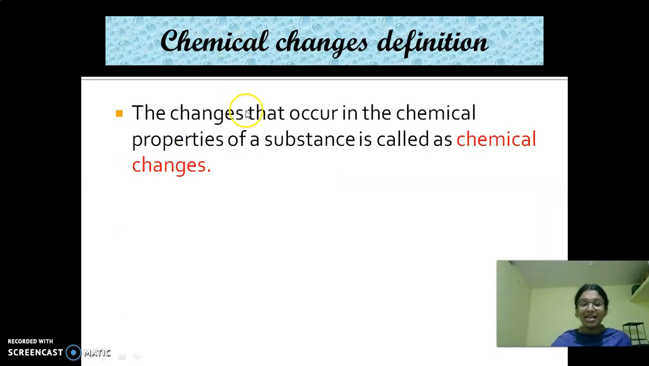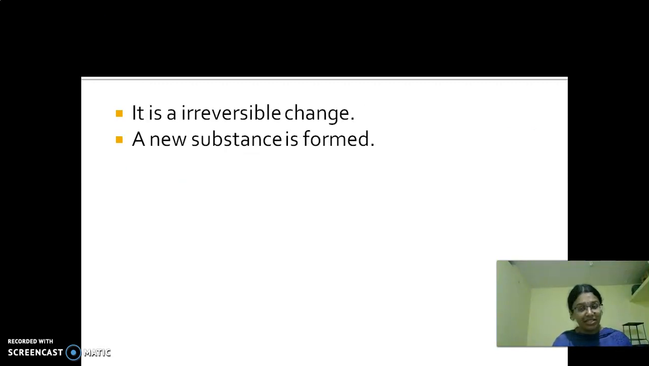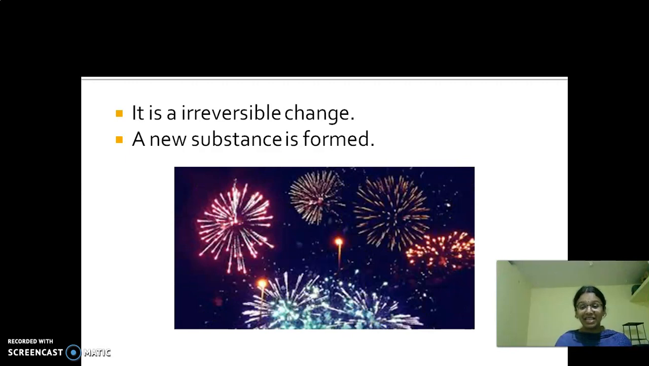Next thing is the chemical change definition. The changes that occur in a chemical property of a substance are called chemical change. So what is this example, children? Omelette. Again, we are not able to convert this into an egg. It is an irreversible change and a new substance is formed. Chemical change is an irreversible change and a new substance is formed. This is also an example of chemical change, bursting of crackers.